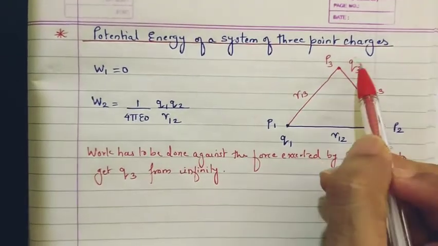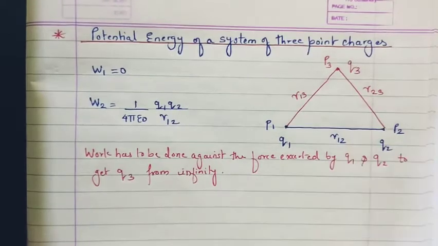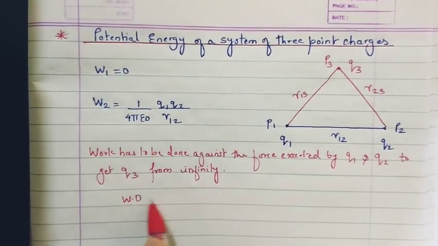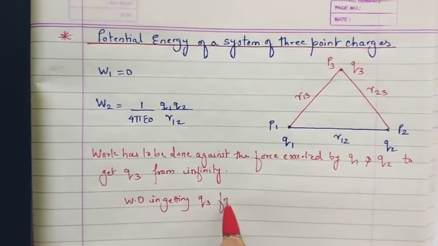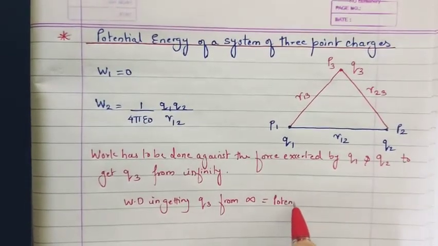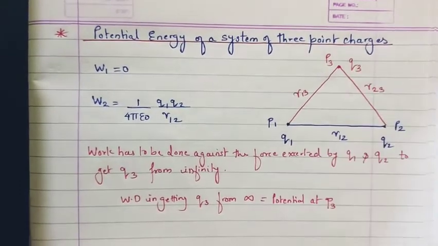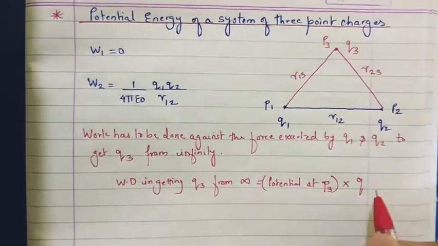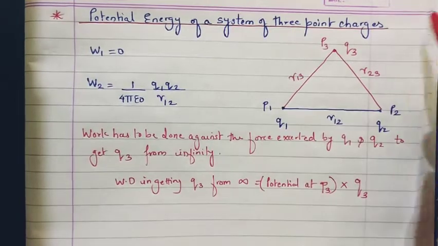Right? So now work done in getting the charge Q3 from infinity will be nothing but the potential at this point. So work done in getting Q3 from infinity will be equal to potential at point P3 multiplied by the magnitude of the charge, that is Q3. This is what is going to be your formula to find out the work done in getting this charge Q3.